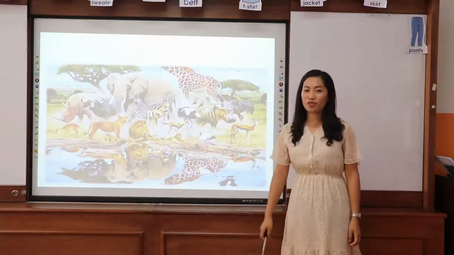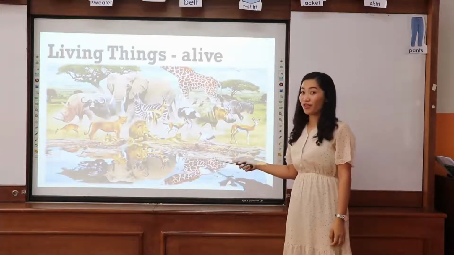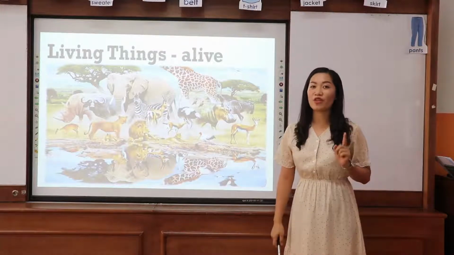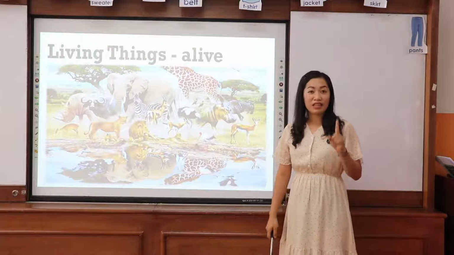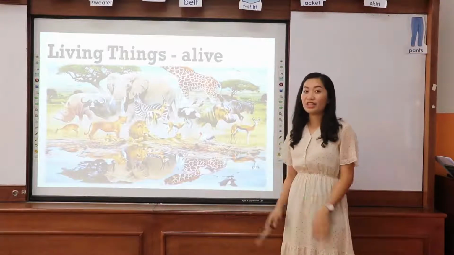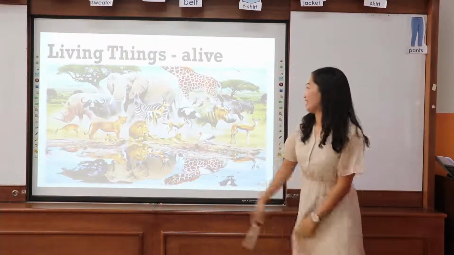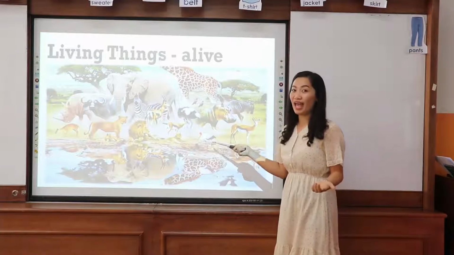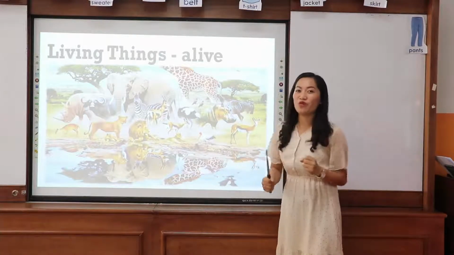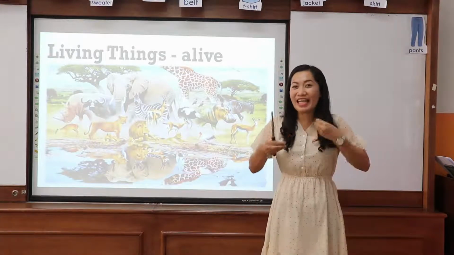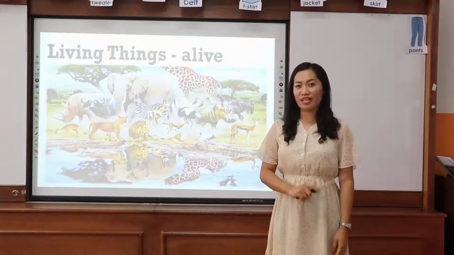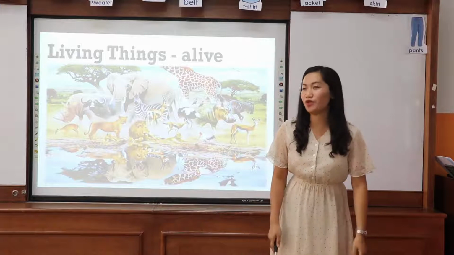Vocabulary. First word, living things. Living things meaning they are alive. Examples, these are the animals. They can move, they can run, they can walk, they can eat, they can breathe, and even they can reproduce.